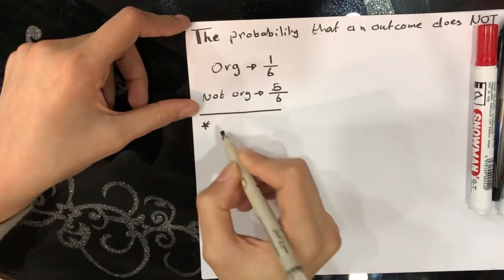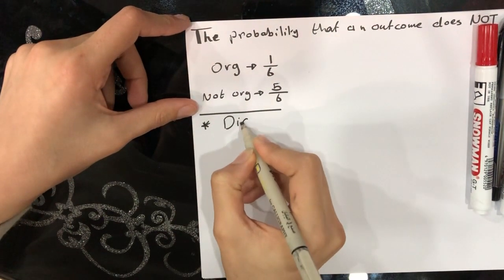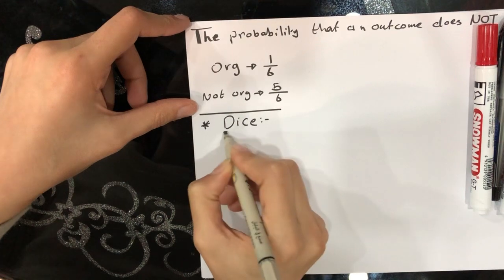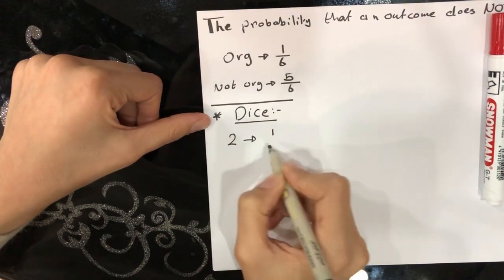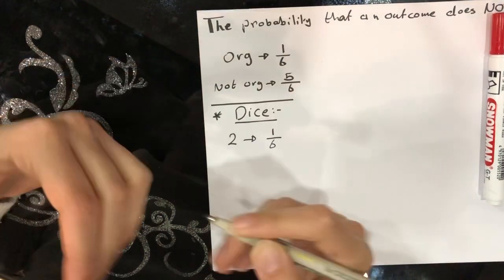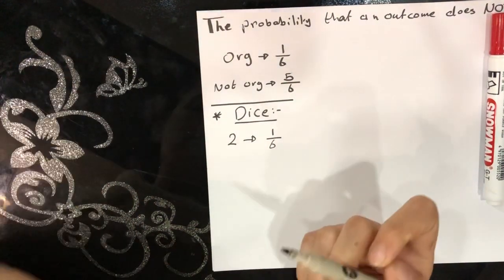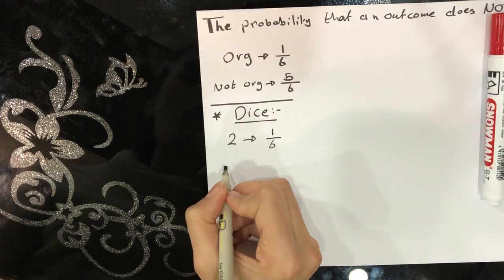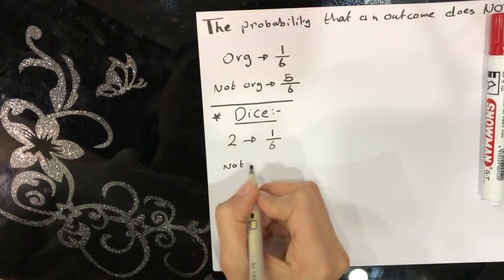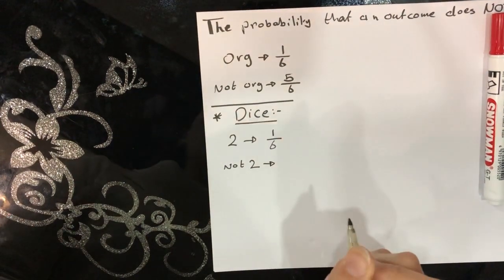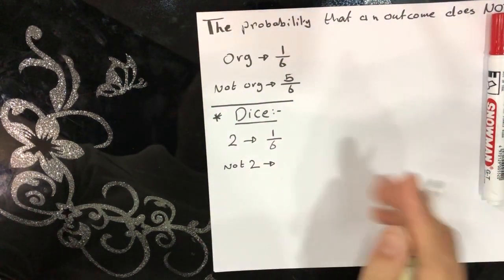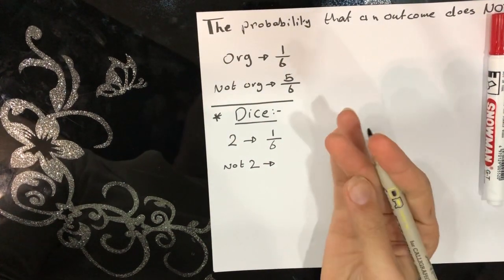Let's take another example. I have a dice and I am throwing the dice. The probability of getting 2 will be 1 out of 6 because I have 6 numbers in this dice. The probability of not getting 2, the outcome will not be a 2, will be all the other numbers, which is 1, 3, 4, 5, 6.